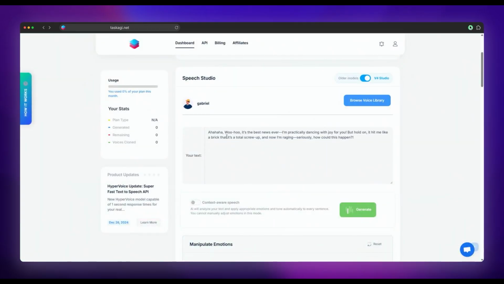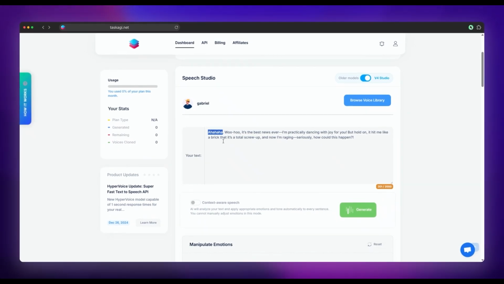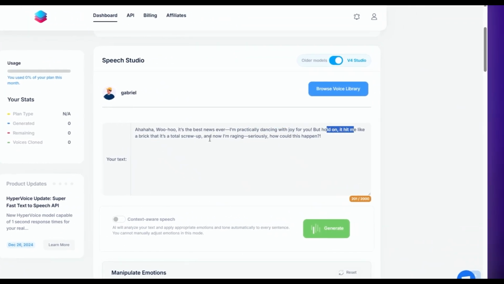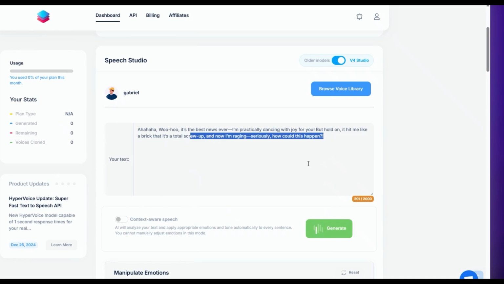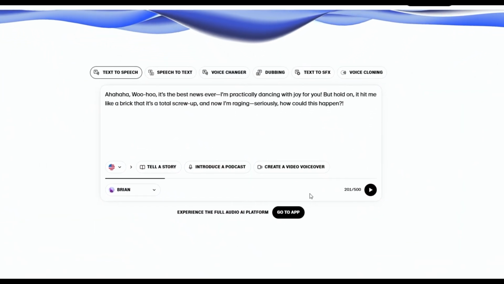Let's start with this sentence here. It actually begins with a happy laughter, which is incredibly hard for AI to properly simulate, switches to frustrated, and ends in disappointment and anger. Perfect for testing emotional transitions. First, here's how it sounds with ElevenLabs.